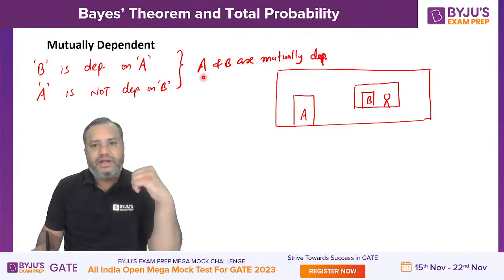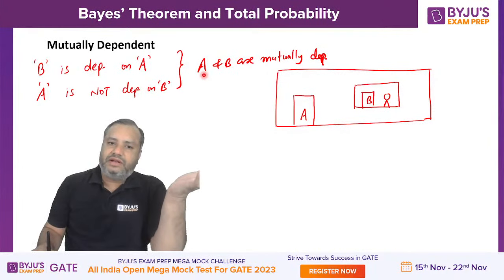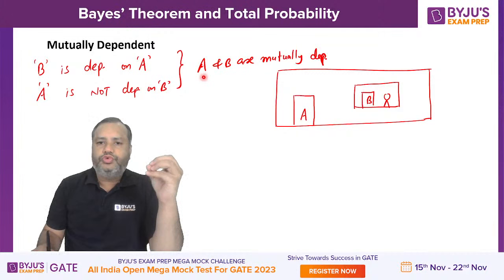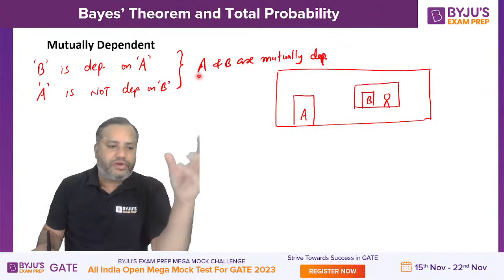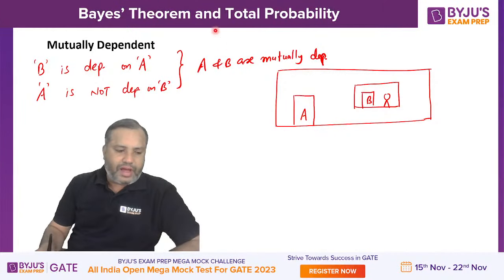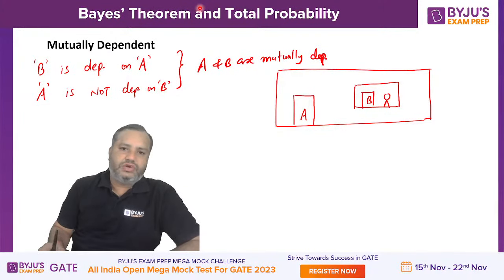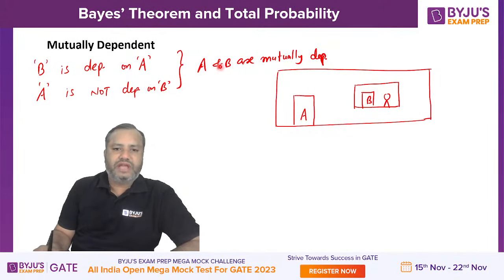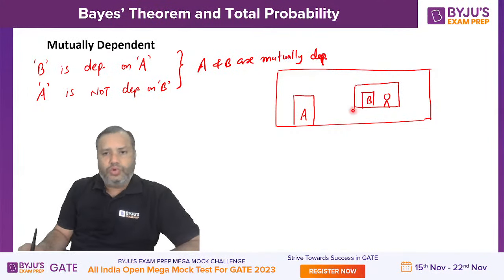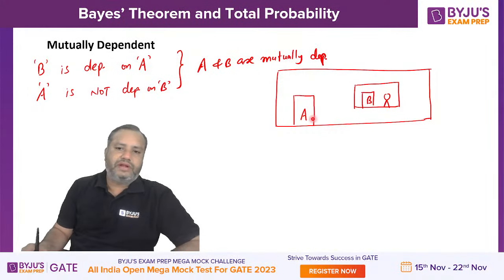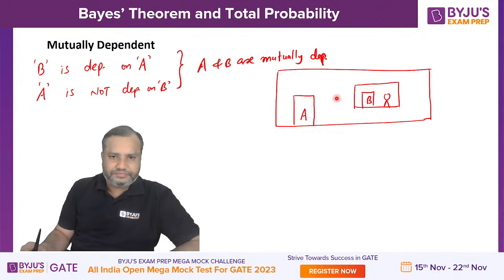Which one is dependent and which one is independent will be known to you only after going through the question. By clearly understanding the context of the question, you will come to know which of A and B is dependent and which one is independent. Just by observing this diagram, you can conclude that event B is dependent on A, but A is independent of B. Is that clear?